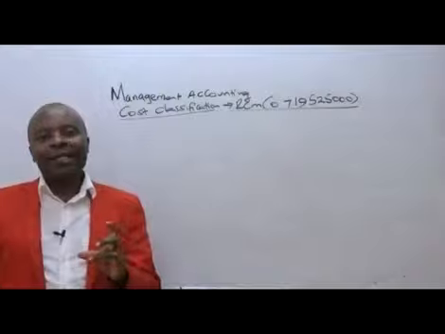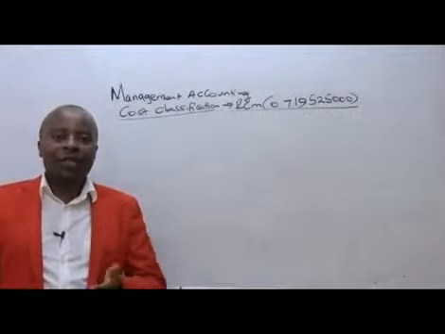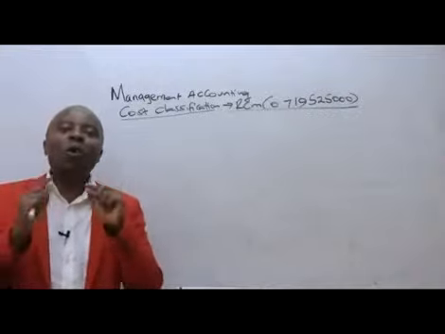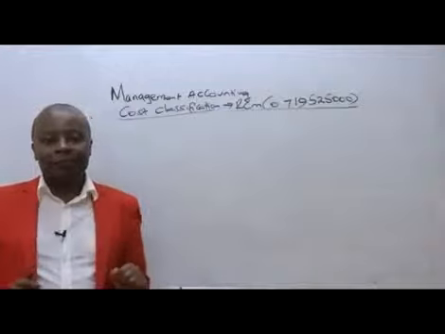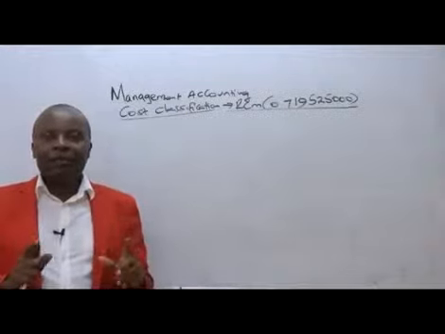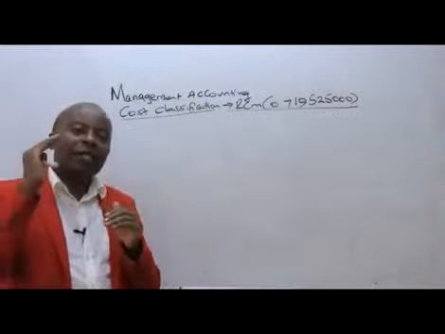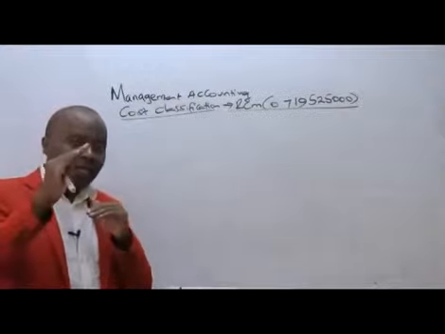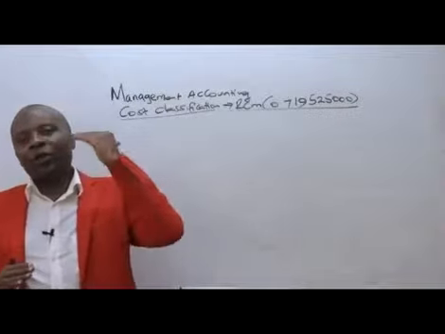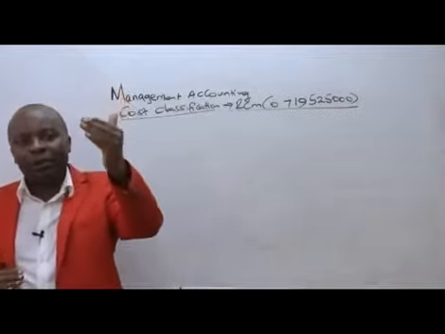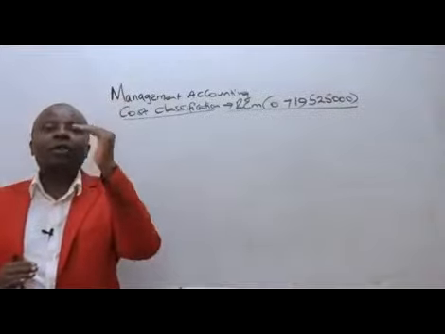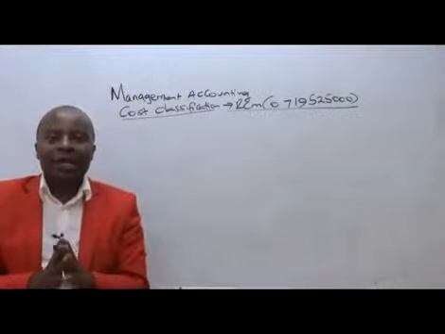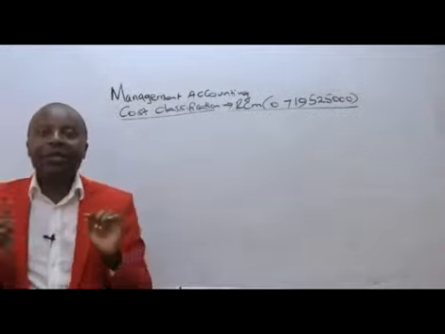Cost ascertainment. There are so many organizations that are producing great goods outside here, but they have not costed them properly. So they are selling, but at the end of the day, whatever sales proceeds they are getting is not able to sustain them simply because they are always at a loss. Why? Because costs were supposed to be up there, which would have enabled them, if they were able to calculate them properly, to set a higher price. But because of wrong cost ascertainment, they are selling, but making what?